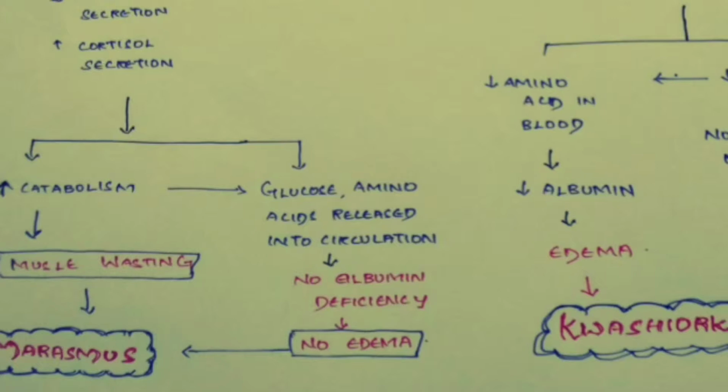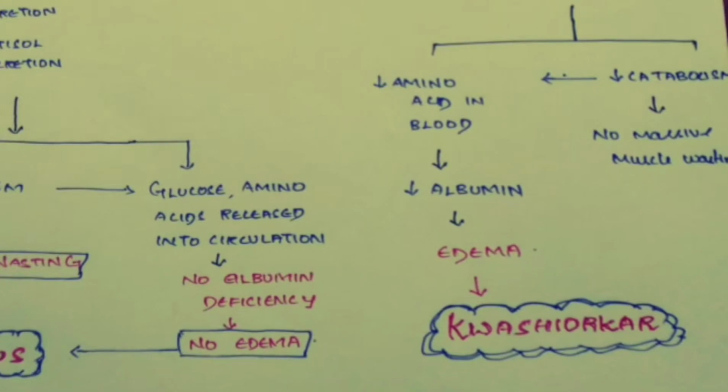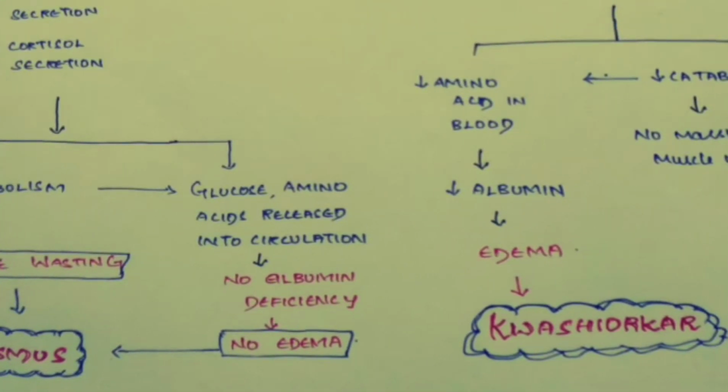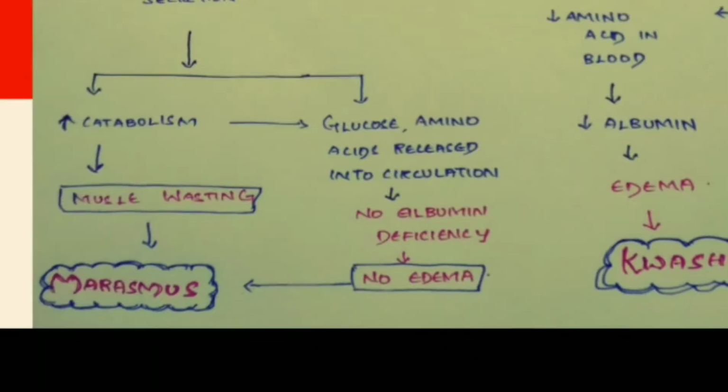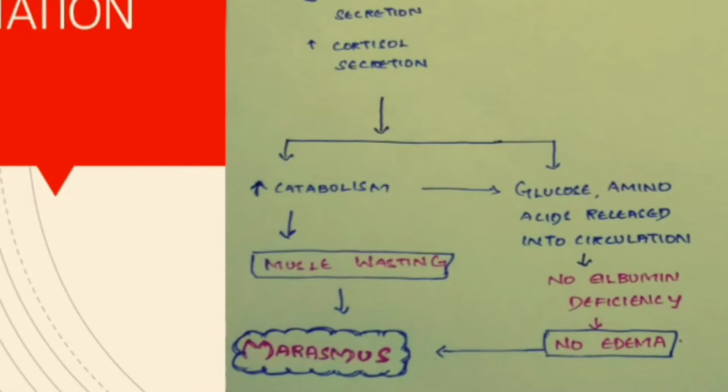Though the intake is less, the blood amino acid level remains normal, because the amino acids are not coming from the food but from the muscles being broken down. Since the amino acid level in the blood is normal, the albumin level will also be normal. That's why that manifestation will not have edema at all. But because of muscle wasting, there will be severe muscle wasting in the body. Whenever there is massive muscle wasting with no edema, we call it Marasmus. So when the body adapts to the decreased intake of calories and protein, that child goes for marasmus.